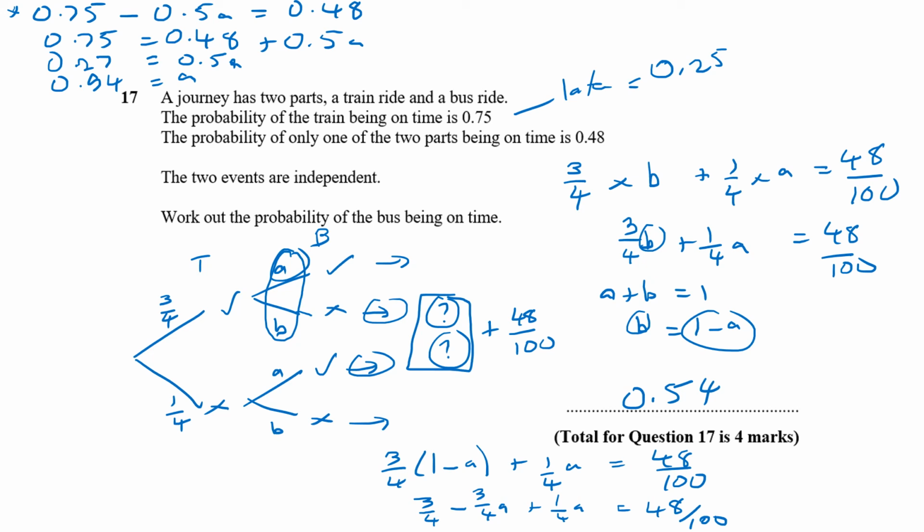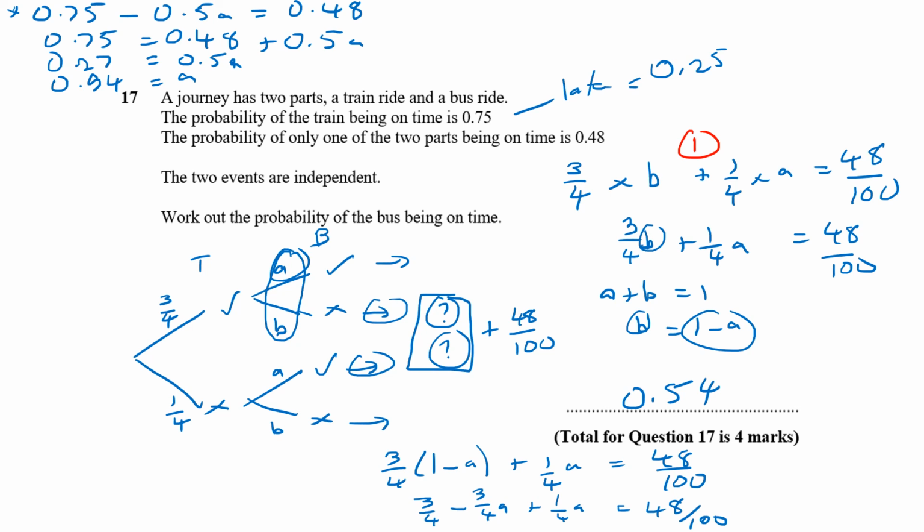Now that's quite tricky, obviously, but you get 1 mark for getting a correct link between 3/4 B add 1/4 A being 0.48 or 48 over 100.